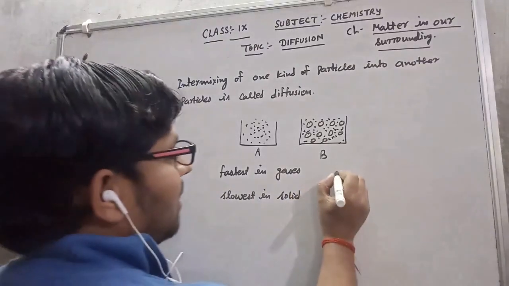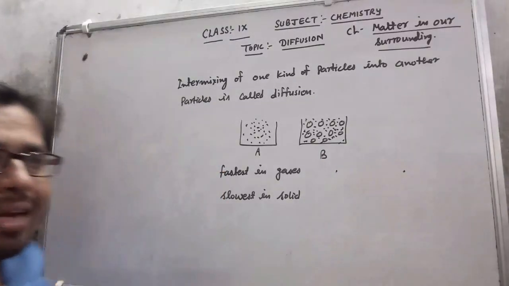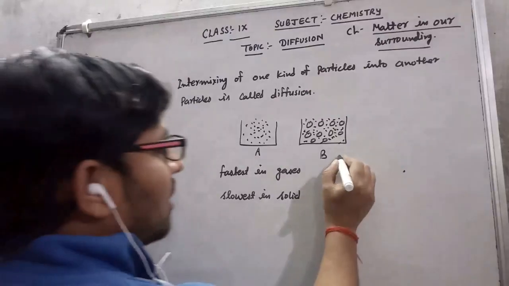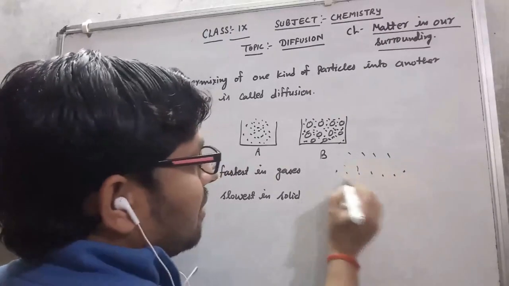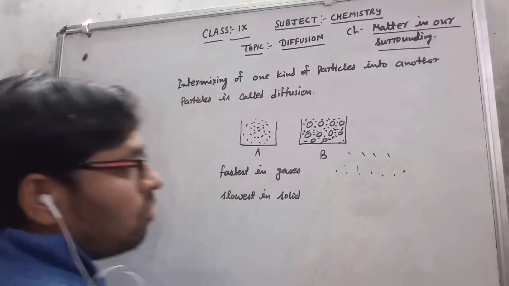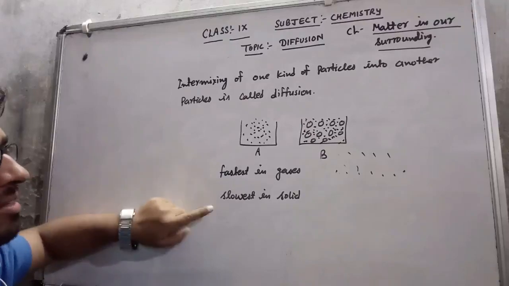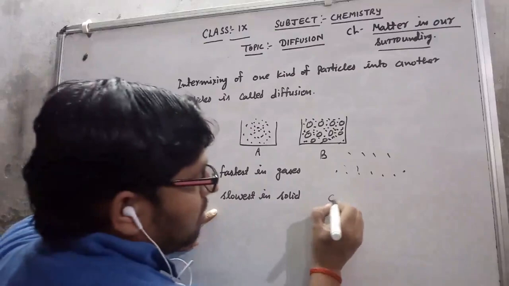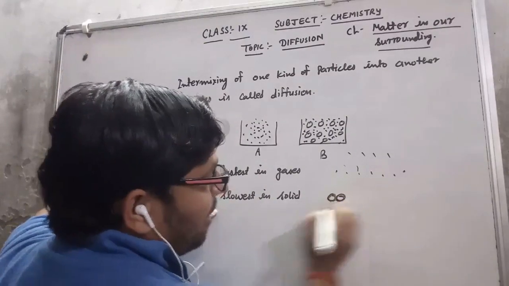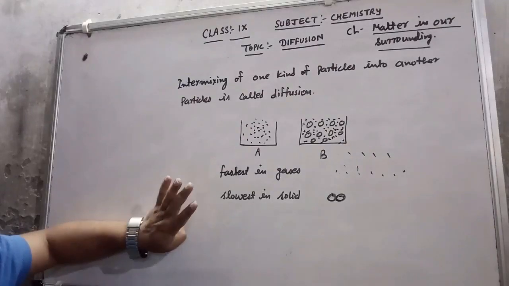Because in gases there is a lot of space between the two particles of matter. That is why other particles can easily intermix, easily coming in between these two particles. In solids it is slowest because there is no space between the two particles of solid.